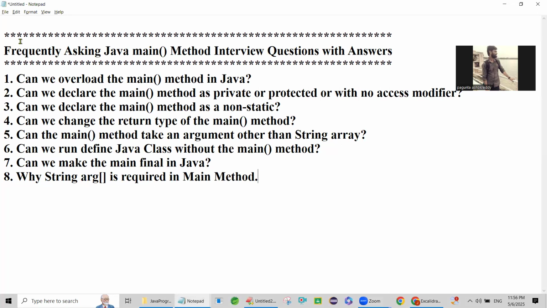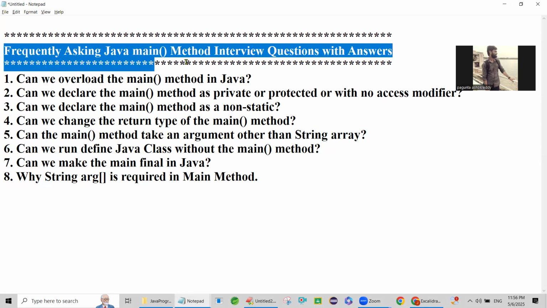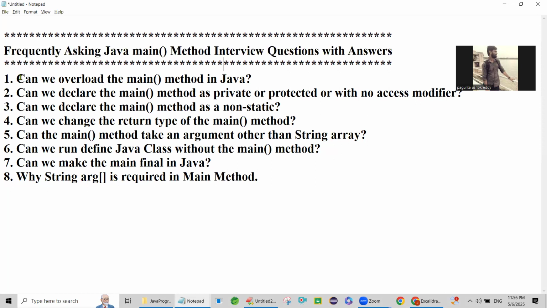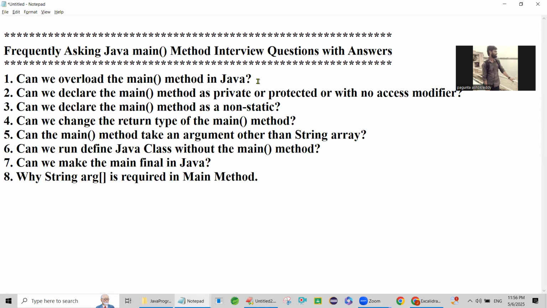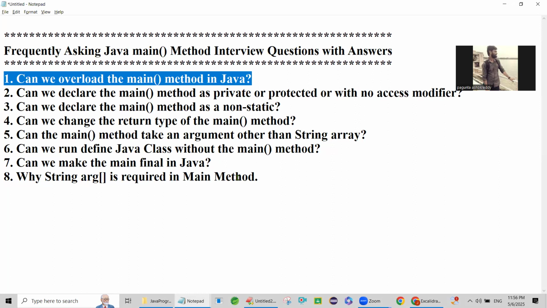Today we will discuss frequently asked Java main method interview questions with answers. These are the 8 questions that are frequently asked. Today we will discuss them.